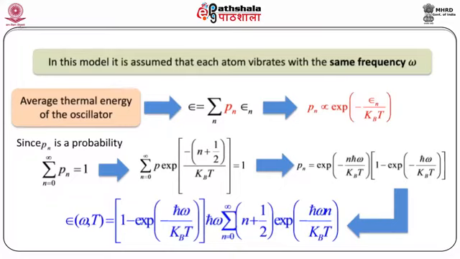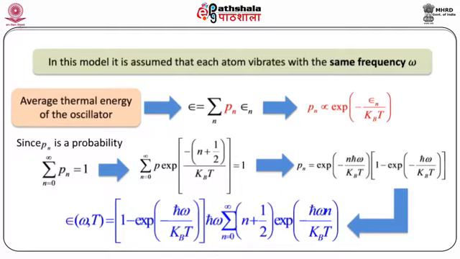So this means that a summation over n equal to 0 till infinity of P exponential minus (n plus half) h cross omega divided by kBT, where we have simply substituted epsilon n as (n plus half) h cross omega, would be equal to 1, where P is a proportionality constant.